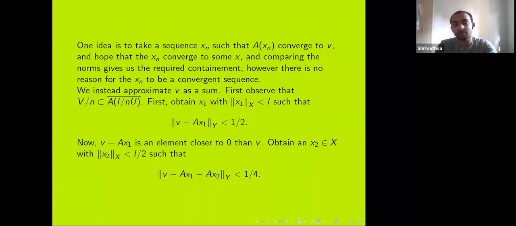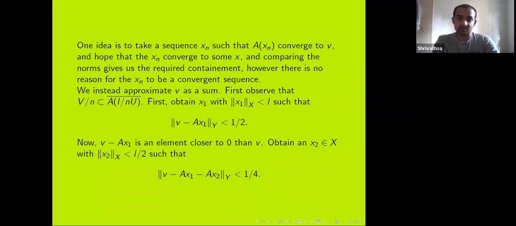So I know that V over n is going to be contained in the closure of A of (L over n)U. So first what we do is we obtain an x1 with norm less than L, such that Ax1 is within half of v. Now v minus Ax1 is an element closer to 0 than v. So we can obtain an x2. So again, we are going to be using this V over n being in the closure of A of (L over n)U. So we find an x2 with norm less than L over 2, such that Ax2 is within 1 over 4 of v minus Ax1.